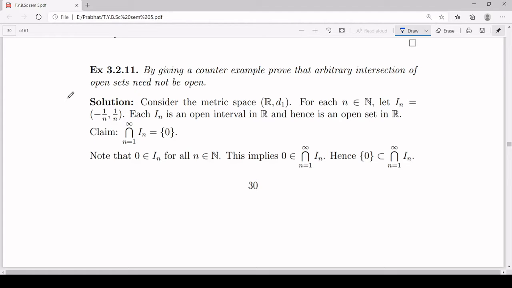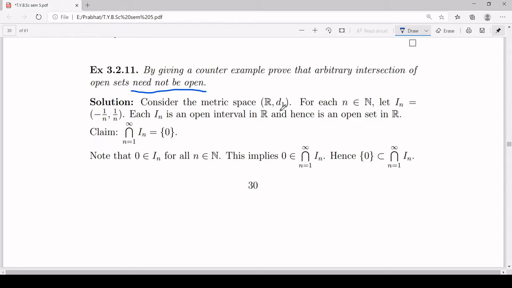We have seen that arbitrary union of open sets is open and finite intersection of open sets is again open. Now, in this example, we will prove that arbitrary intersection of open sets need not be open. So we are going to give a counter example where we will have open sets but their arbitrary intersection will not be open. So let's go for the example.